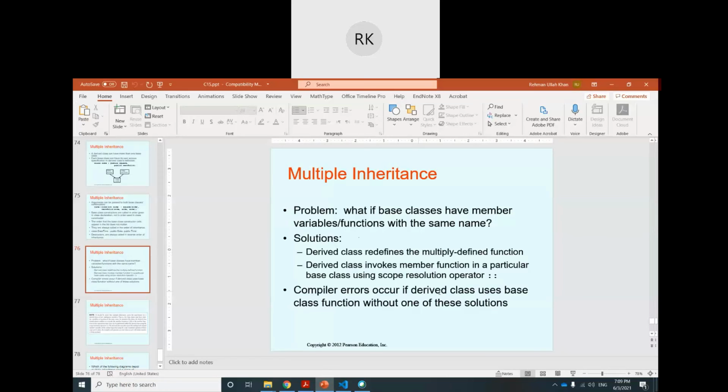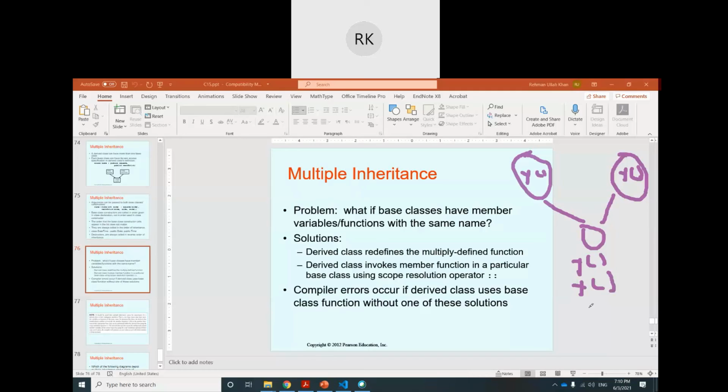Because in multiple inheritance the problem is that maybe both parents will have some function with the same name. Let's suppose here is a y function, and here is a y function, and you derive another class from these two. Then this class will actually get two y functions from two different parents, and the compiler will be unable to decide which one to call.